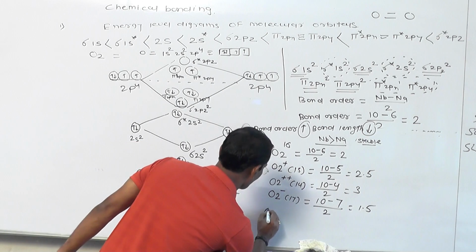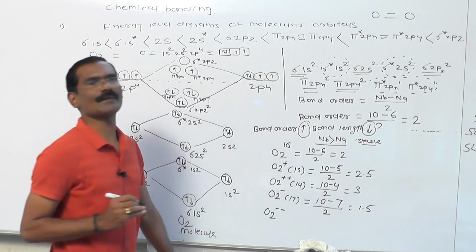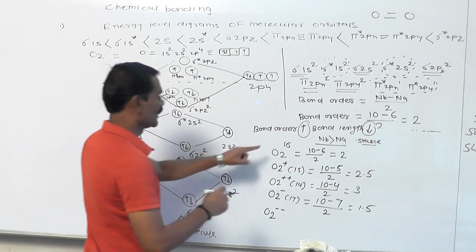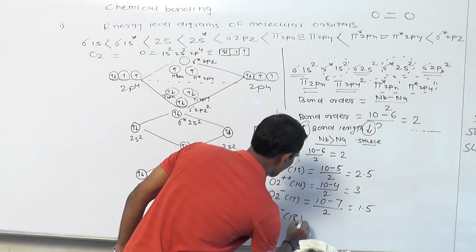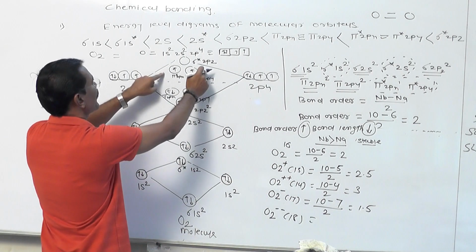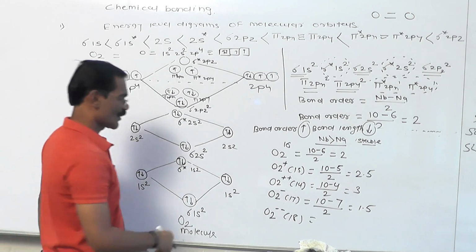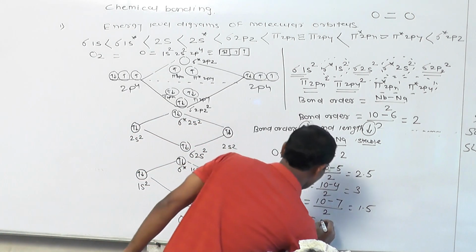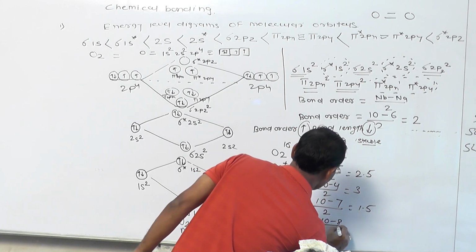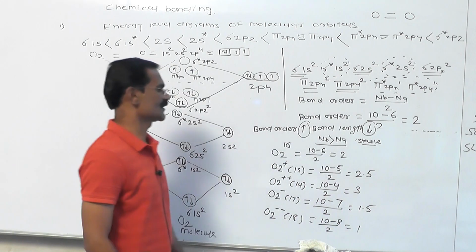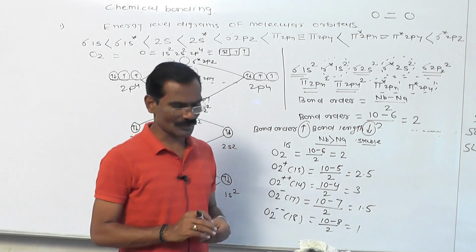And finally in O2 2 minus, what happened? 2 electrons are added. Then in place of 16, the total number of electrons is 18, and 2 electrons are added in anti-bonding, because these 2 orbitals become paired. Now what is the bond order of this? That is 10 minus 8 divided by 2, then bond order is 1. So my friends, these are the bond orders.